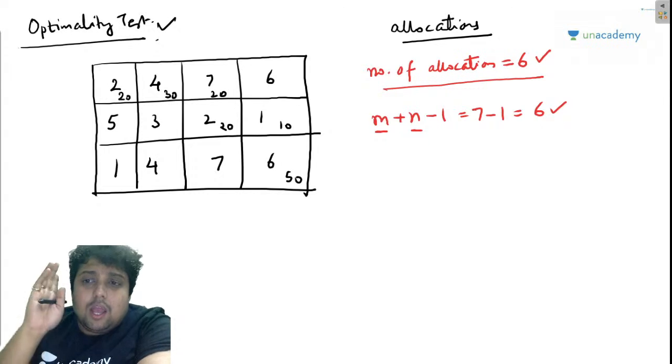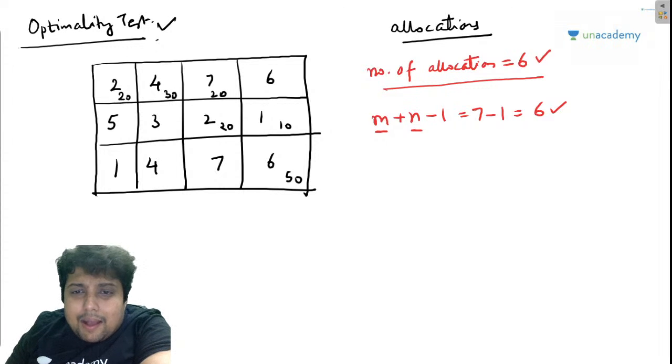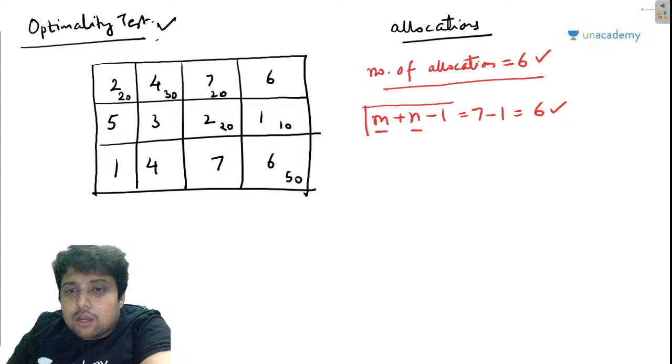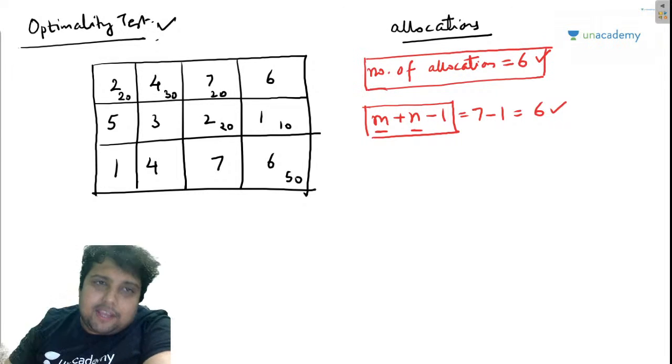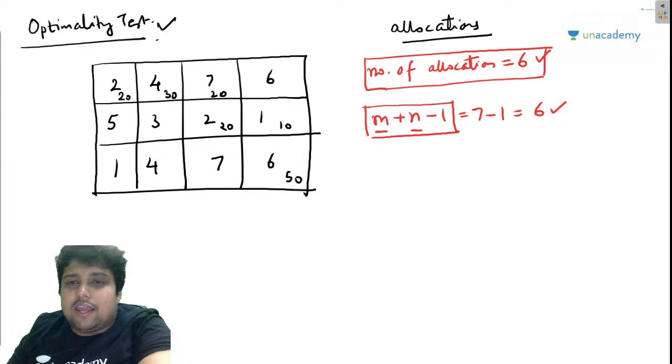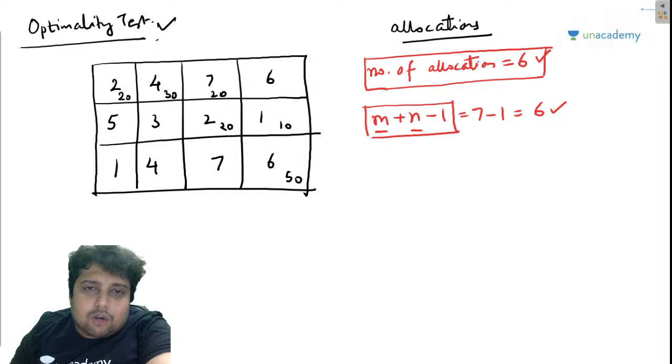Highly analytical. Now my friends, why am I being told that m plus n minus 1 should be equal to the number of allocations? You will get an idea of why I am saying this. So now guys, this is our solution, and I will be making one more matrix.